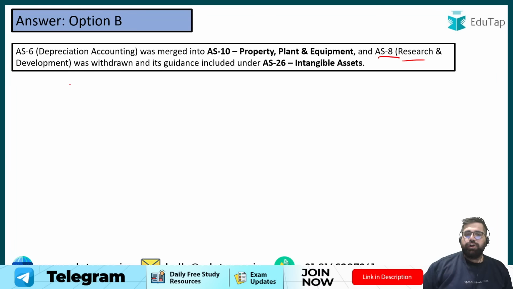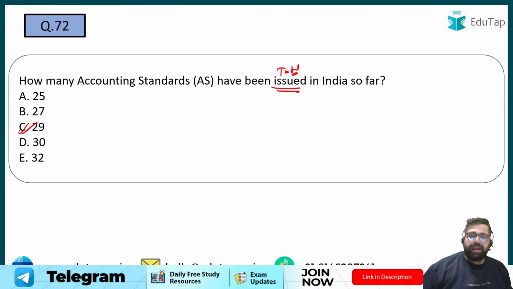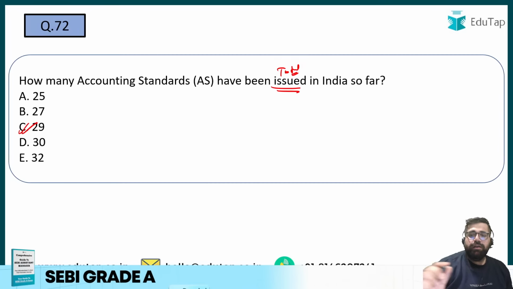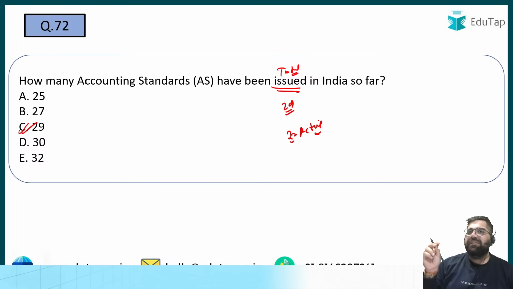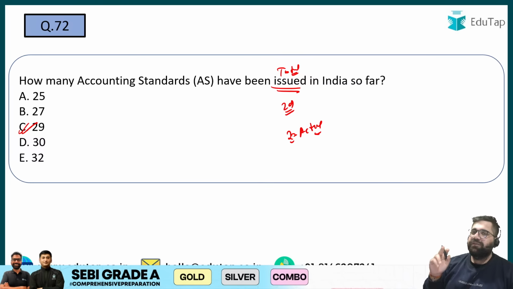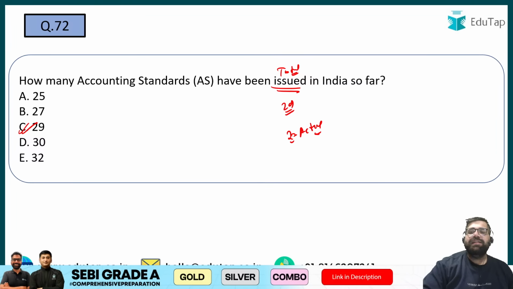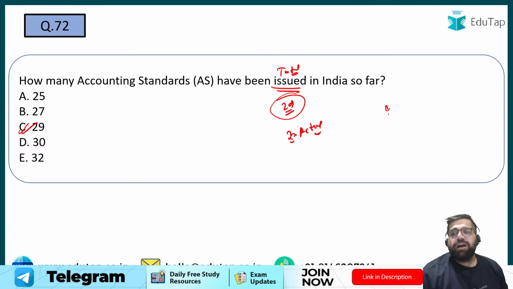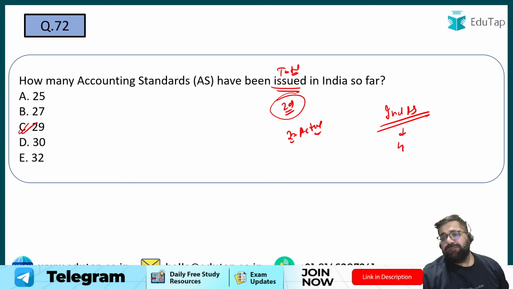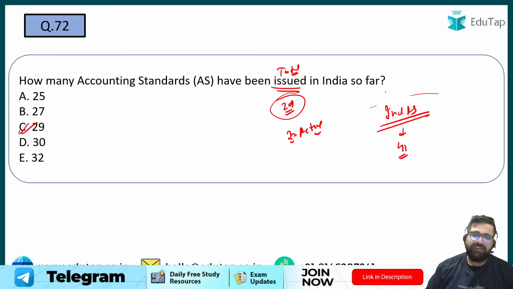But as discussed, AS6 and AS8 are not working right now. So in total issued are 29, but out of total issued, only 27 are active. So if the question is about active, then the answer will be 27. But if the question is about total issued, then the answer will be 29. Okay, and remember how many Indian accounting standards are there? Roughly 41. Okay, so these all are small stuff which you can remember.